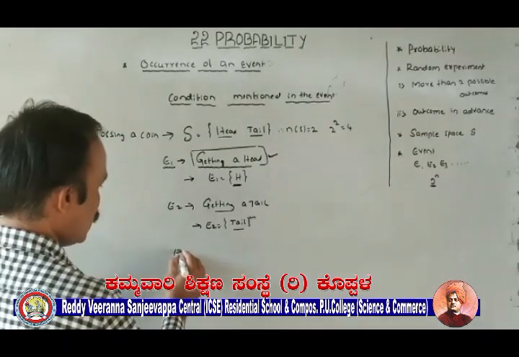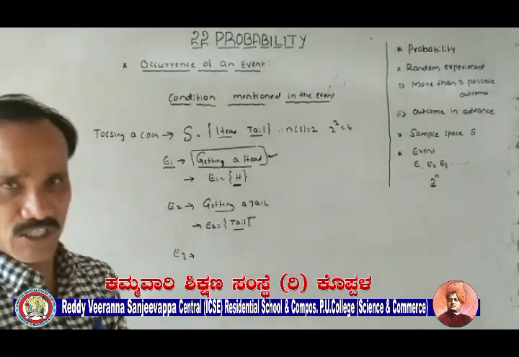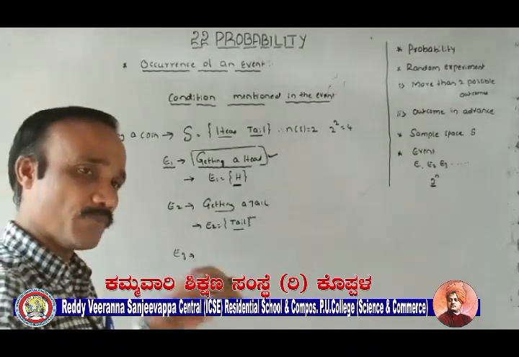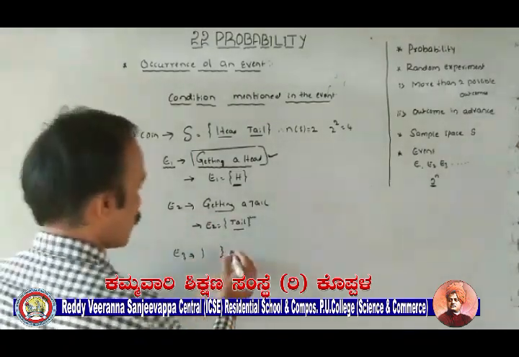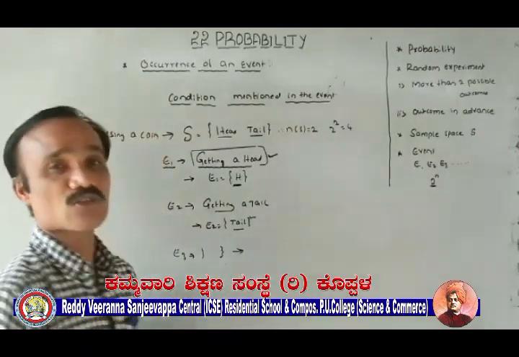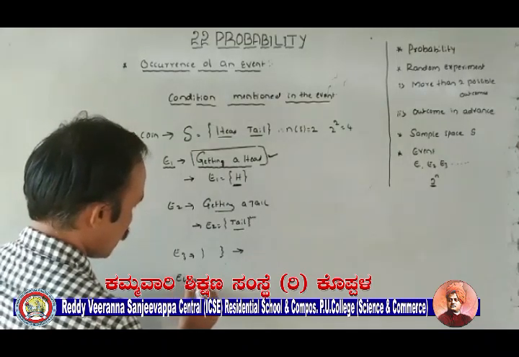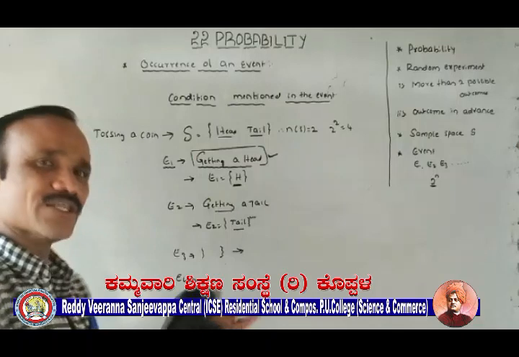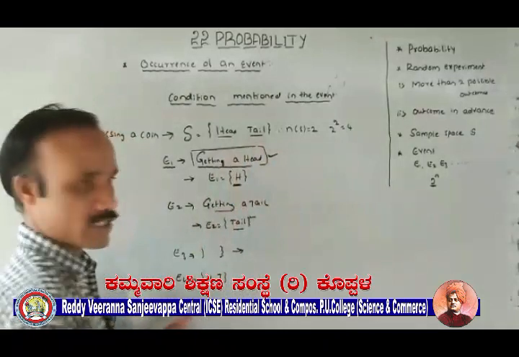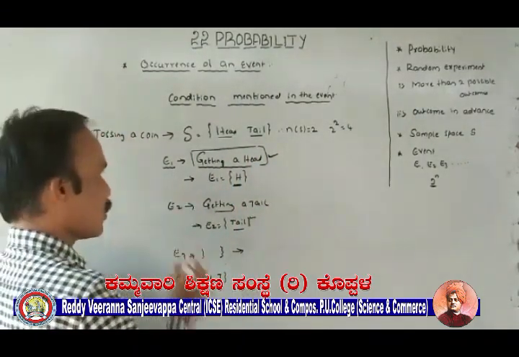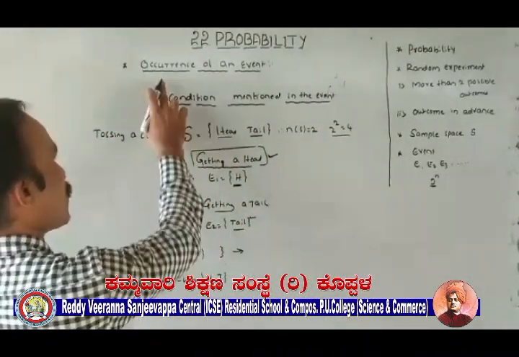Next, E3: head and tail appear at a time. Is it possible? No, this is impossible. Null set. In yesterday's class I told you the null set is also one of the subsets. Next, event number 4. The condition is head appears or tail appears. That is nothing but the sample space. So these are the 4 events I told you earlier.